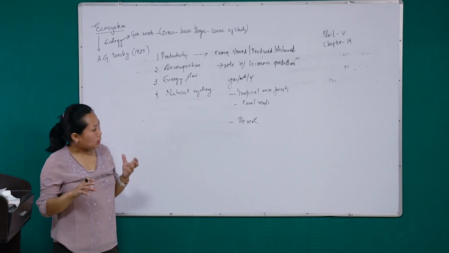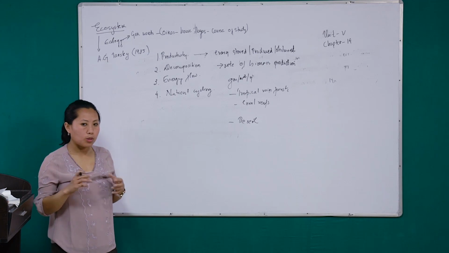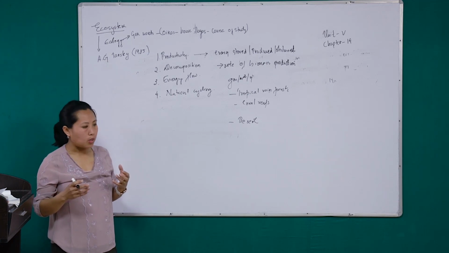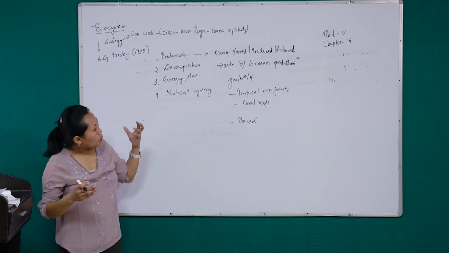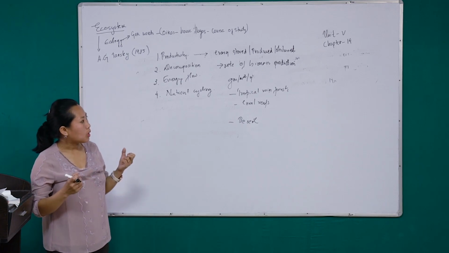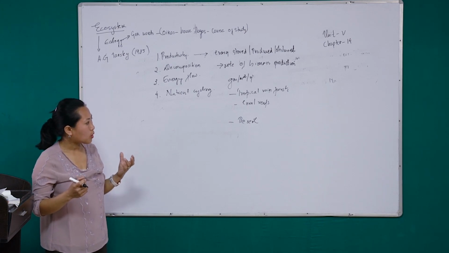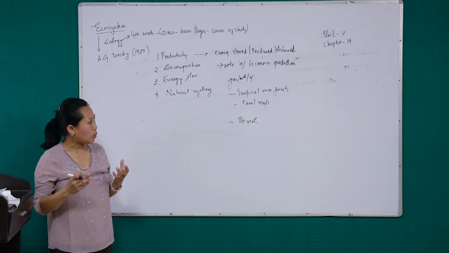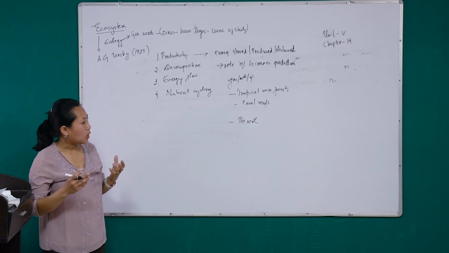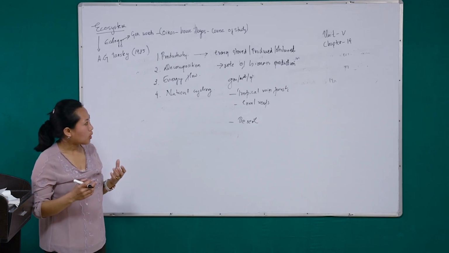So productivity in the desert is minimum as compared to productivity in tropical rainforest and coral reefs. Since it is a rate factor, it can be measured. So tropical rainforests and coral reefs contribute the maximum productivity of the biosphere, and the desert the minimum productivity.